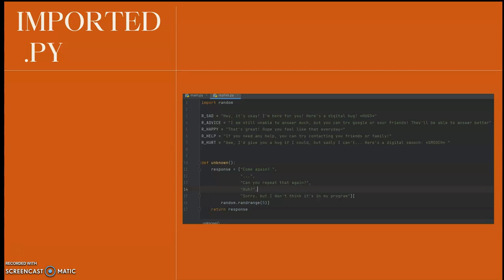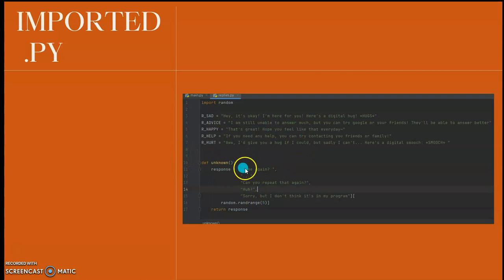And for the imported py file, it would contain all of the longer responses, such as sad: "Hey, it's okay, I'm here for you, here's a digital hug." And yeah, it goes on and so forth for advice, happy, help, hurt.